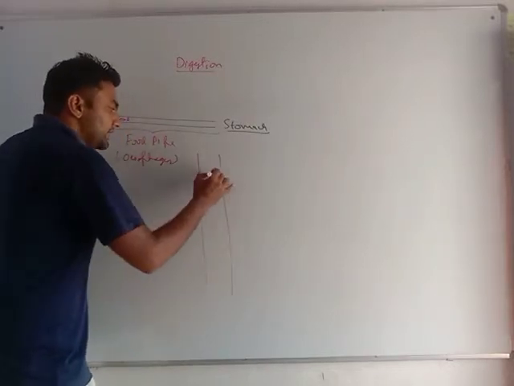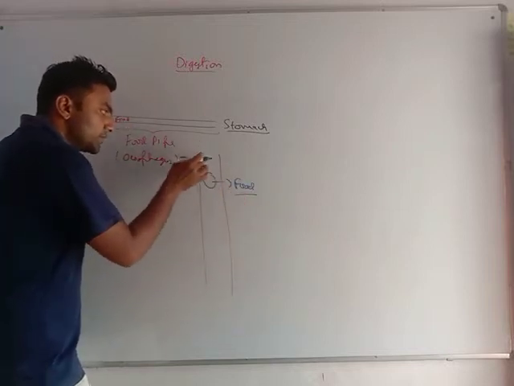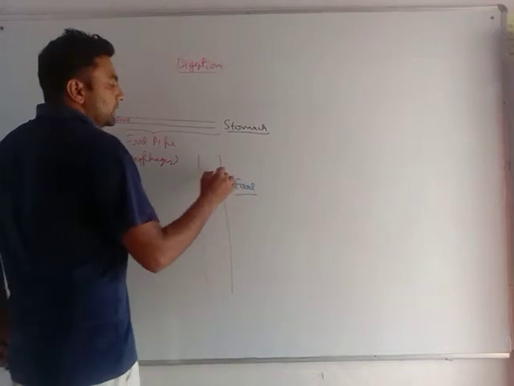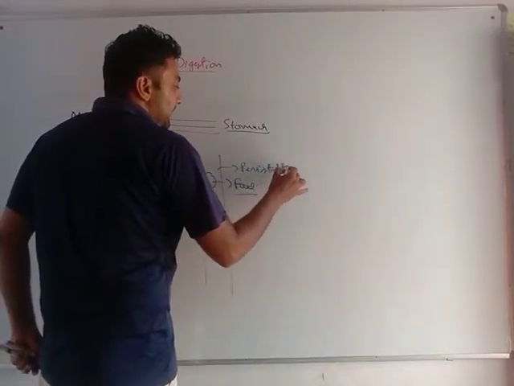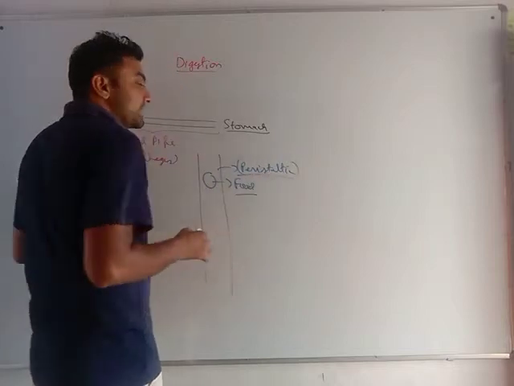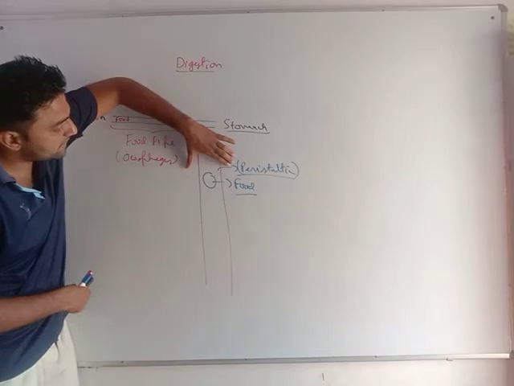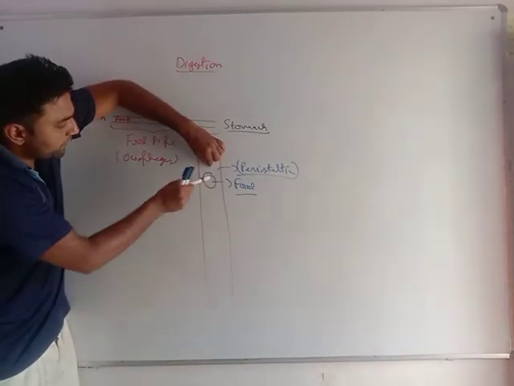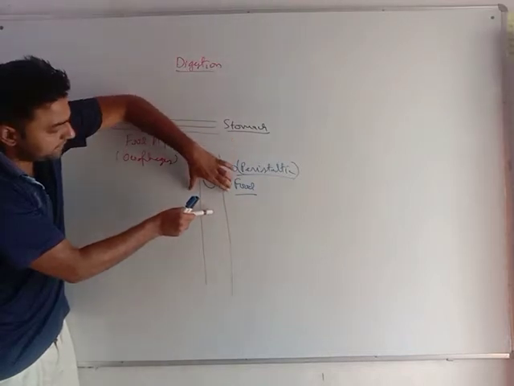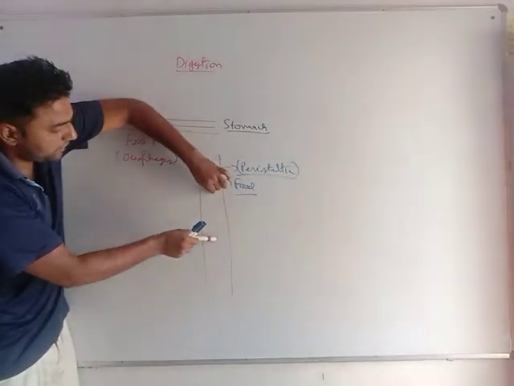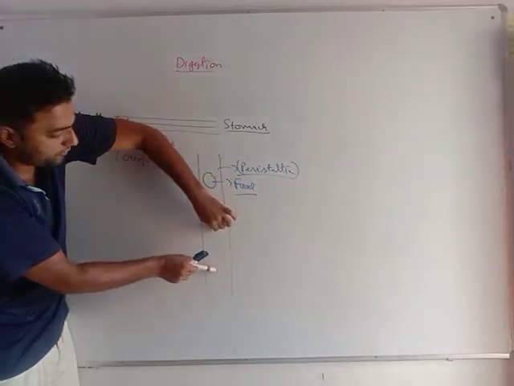Let's say this is food here. How does this go from mouth to stomach? The reason behind it is peristaltic movement. What is peristaltic movement? See, my muscles contract here, because of which this food comes here, then they relax. Then muscles contract here and the food comes here, then they relax. Muscles contract here, the food comes here.